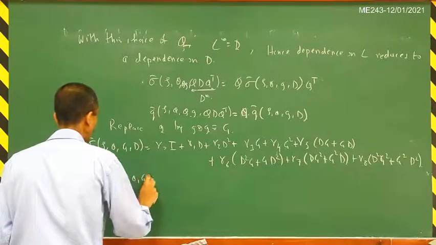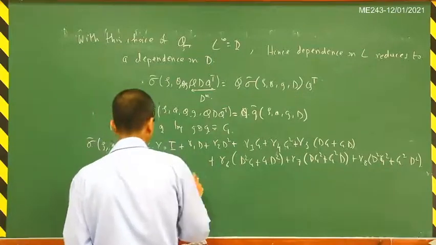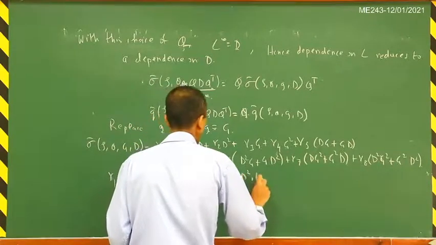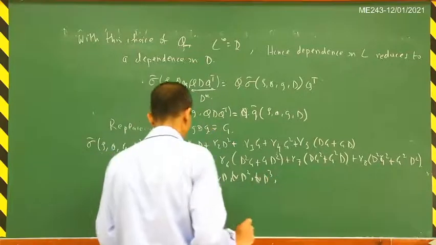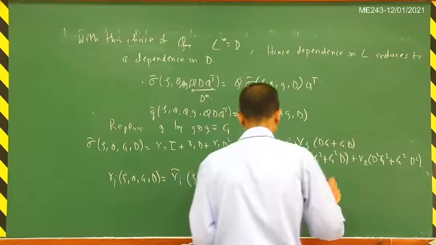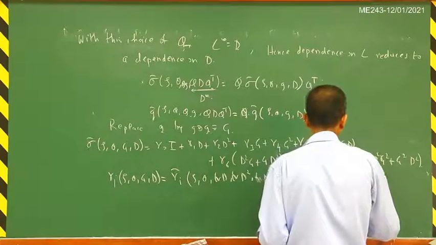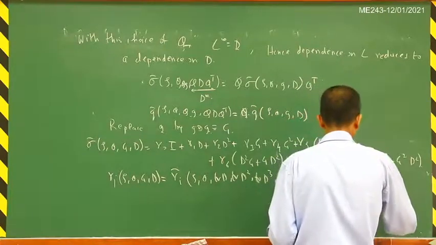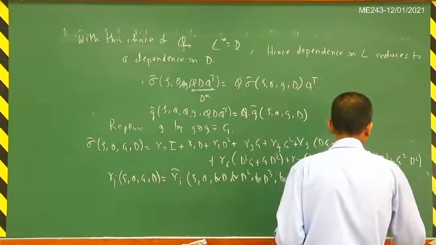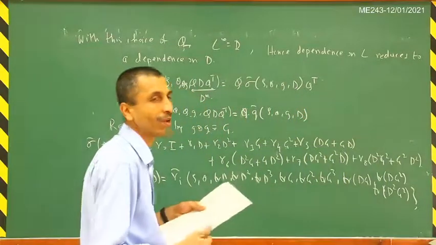So sigma tilde of rho, theta, g, d is equal to gamma of rho, theta, trace of d squared, trace of d cubed, trace of g squared, trace of g cubed, trace of dg, then trace of dg squared and trace of d squared g squared. Okay, so you can see that it's a very complicated function that you get.